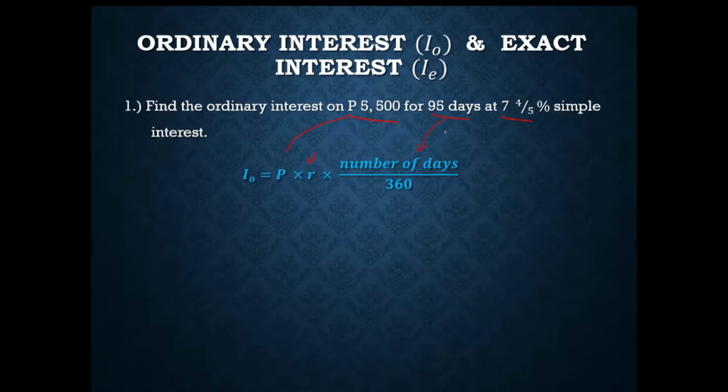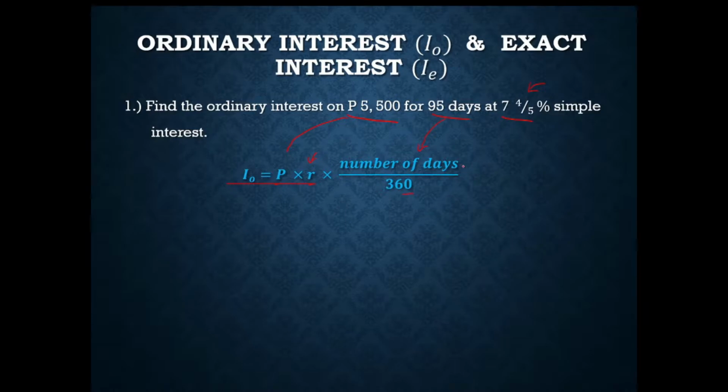From what you've learned from our discussion about simple interest, we need to first express this given rate of interest in decimal form before we proceed to multiplying the three values, which are the principal, the rate of interest, and then the term, or in this case the number of days divided by 360.